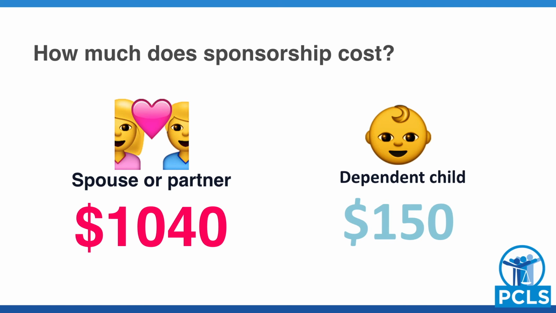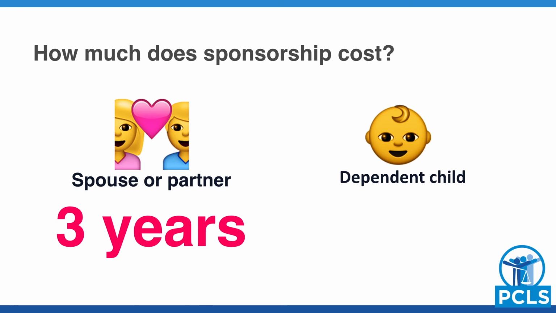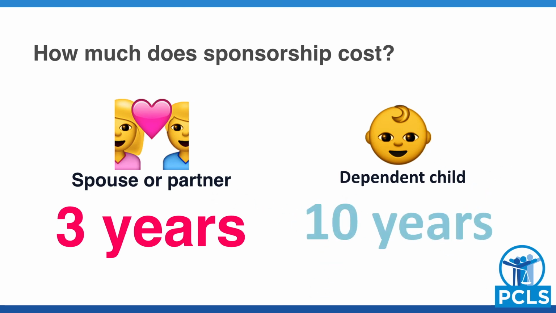As mentioned earlier, when you apply as a sponsor, you also have to sign an undertaking swearing that you can provide for your sponsored family member. For spouses, you undertake to provide for them for 3 years. For children, it is for 10 years or until they reach the age of 25. The undertaking means that you will pay back any social assistance that they receive during that time.